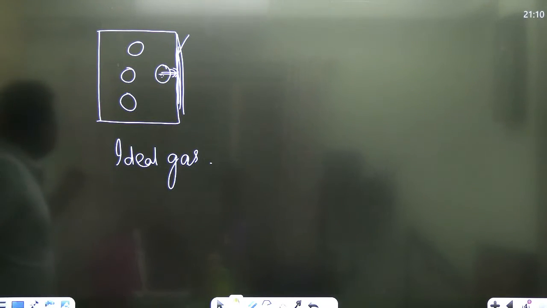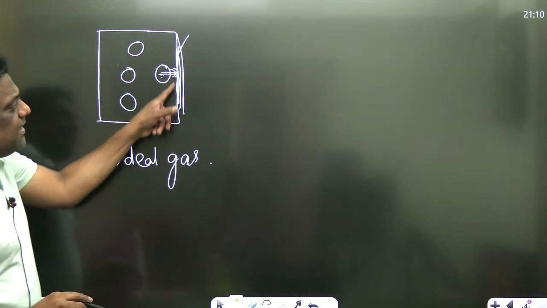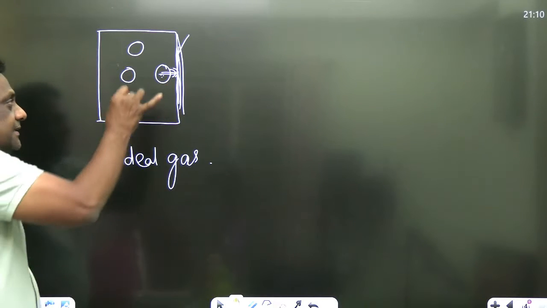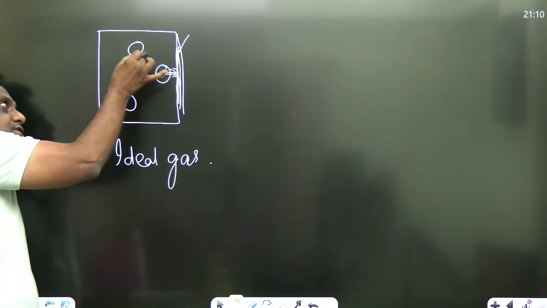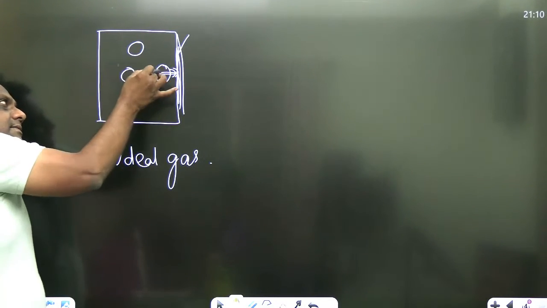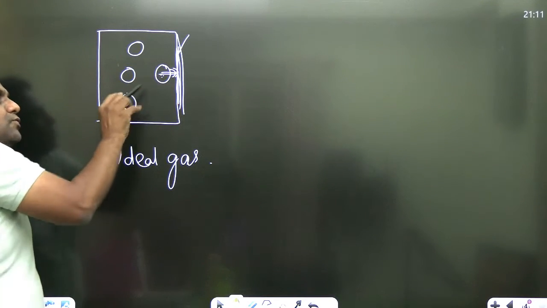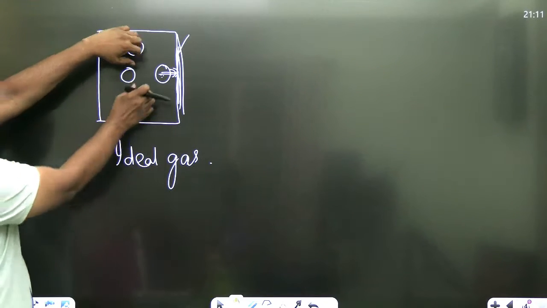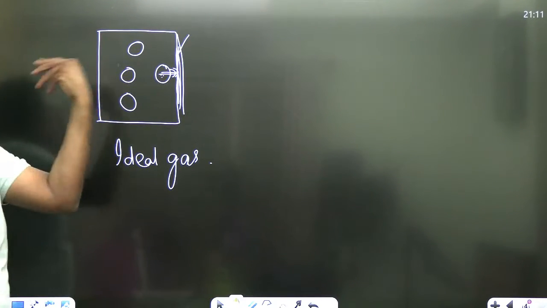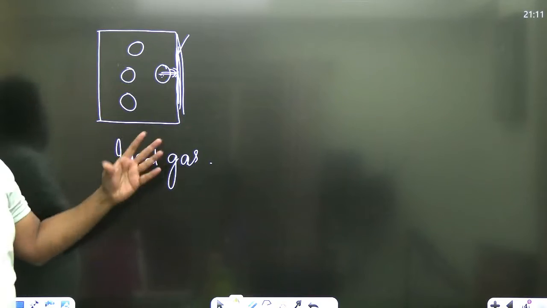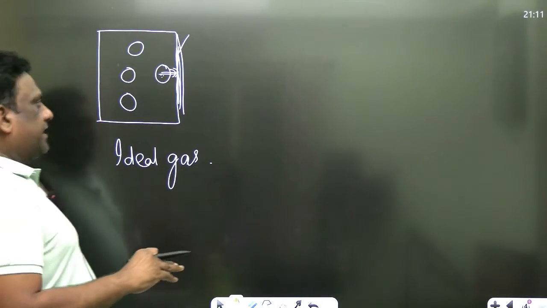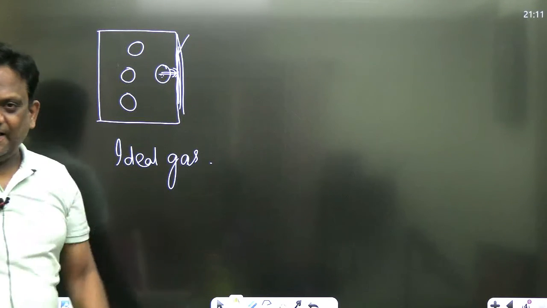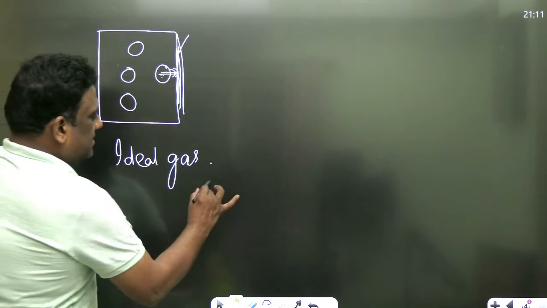So therefore, in case of an ideal gas, whatever the pressure is there now, it is because of this molecule hitting, and there is no force of attraction. This molecule is not pulling this molecule. So it hits. The target is only GATE. Even though people are pulling you, there is no pulling force. You don't care. You are insulated from everything. Therefore, you hit the target, and therefore you get first rank. You will hit with high pressure. Very good. So this is the ideal case.